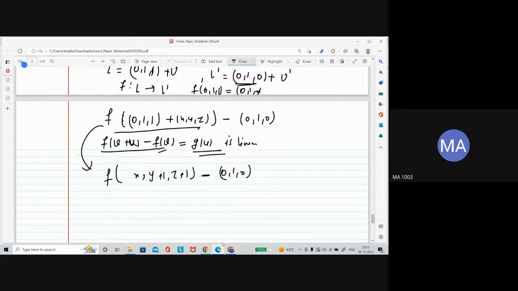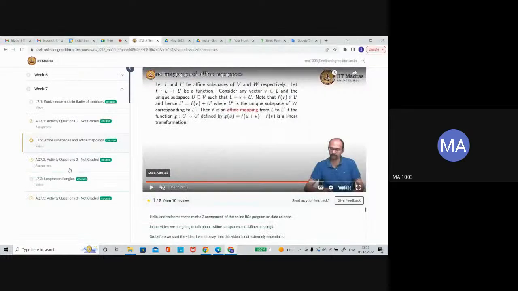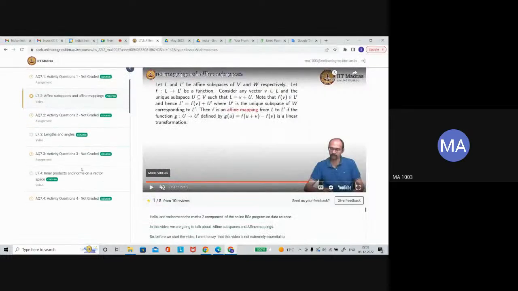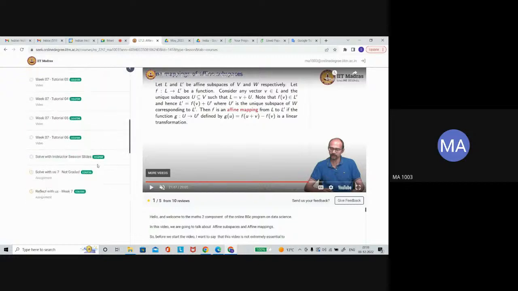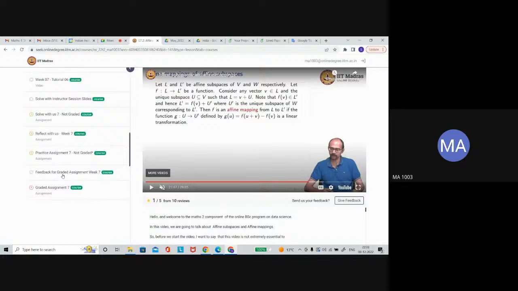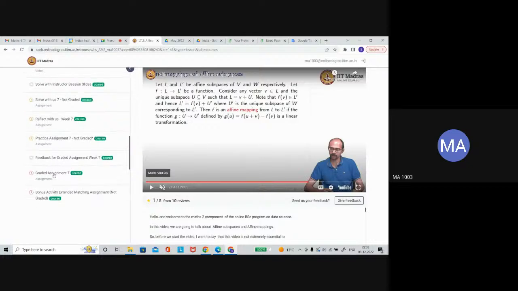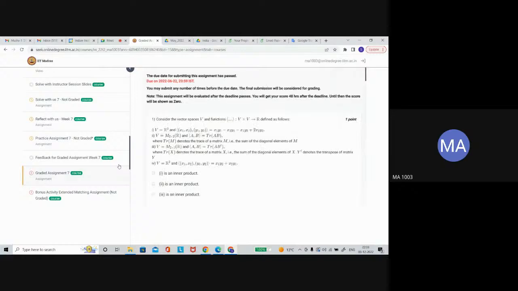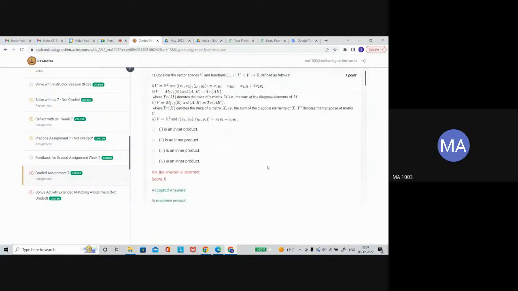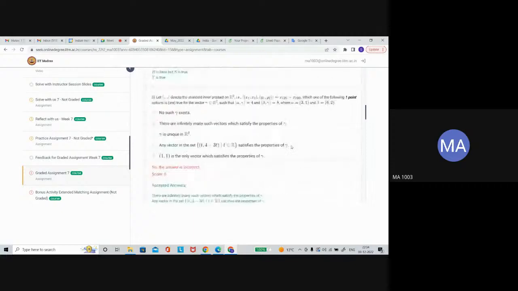See, this map is actually a mapping of x, y, z. We don't know what that is. So for this question we have to check each option. We have to check which one is giving us a linear transformation, because the definition says f of v plus u minus f of v should be a linear transformation.